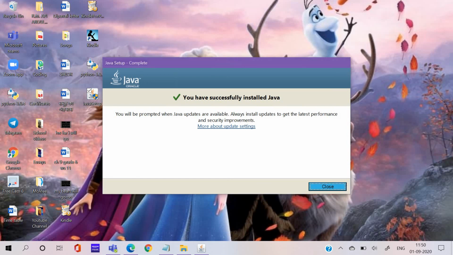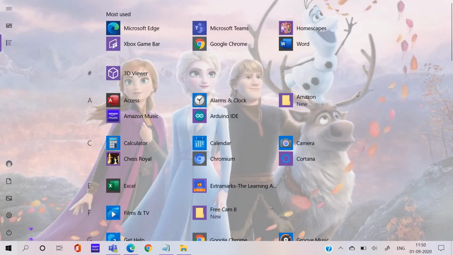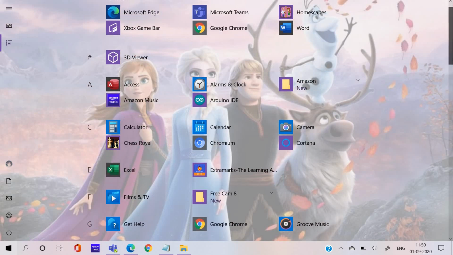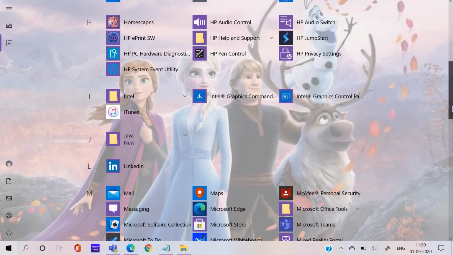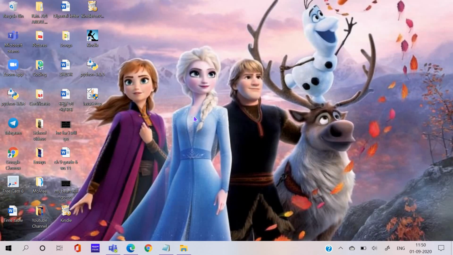Wow, I've successfully installed. Now go to here. And you can search J. Where is J? Yeah, click on Java and about the Java, configure Java. So you have to not click visit Java. You have to click this configure Java.